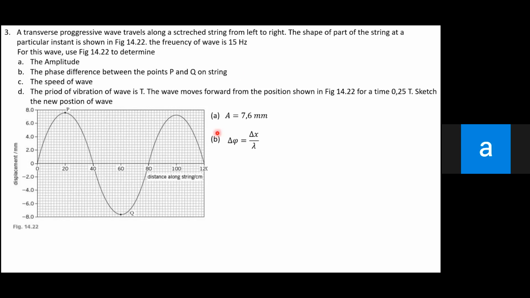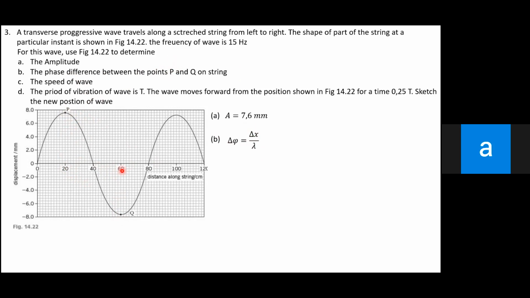Okay, then try the distance. Delta X means the distance between 2 points. Now in this question they want you to find the phase difference between P and Q, and from this scale we know that the distance between P and Q starts from 20 until 60.